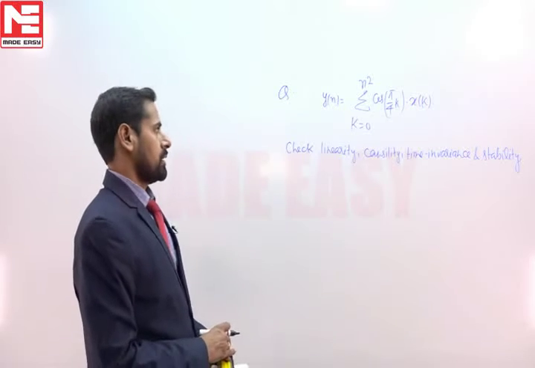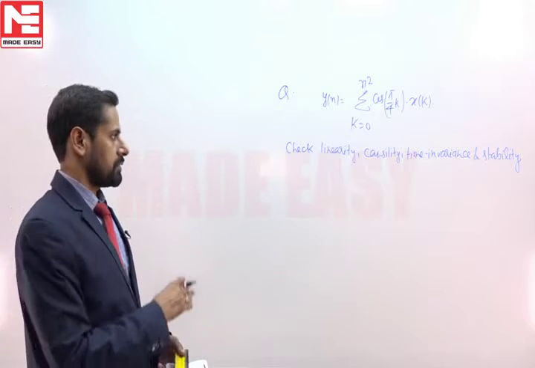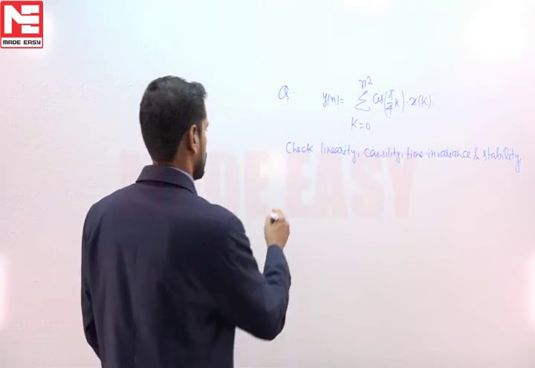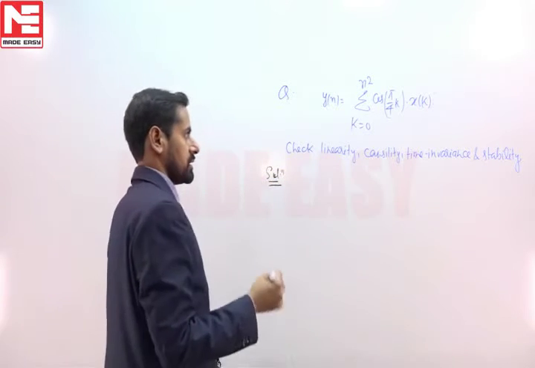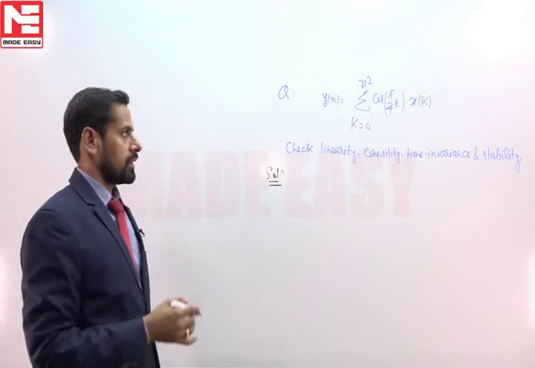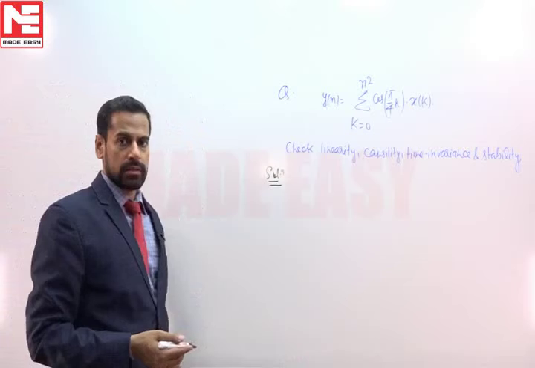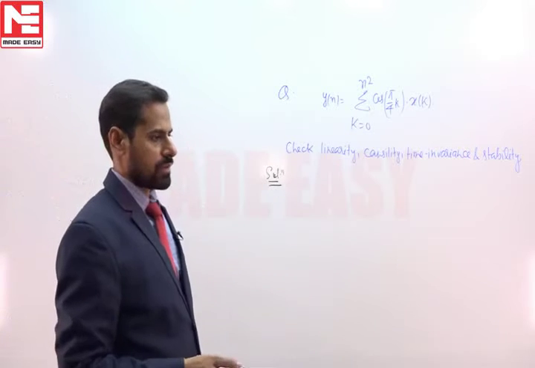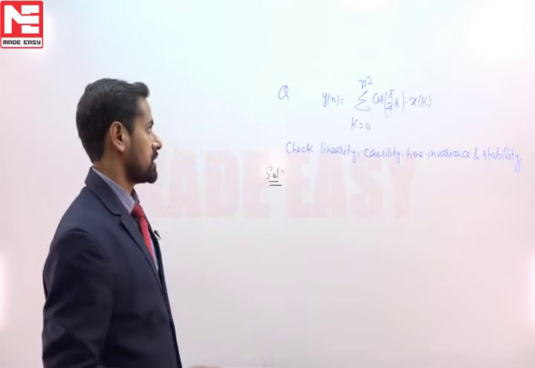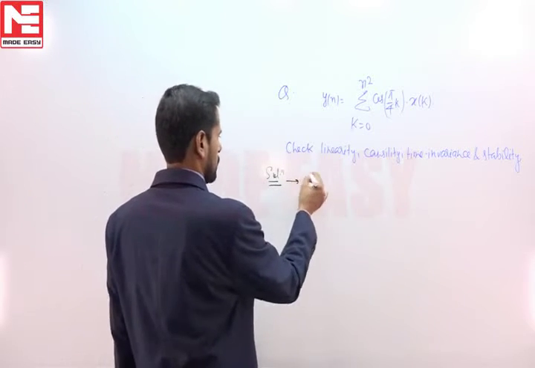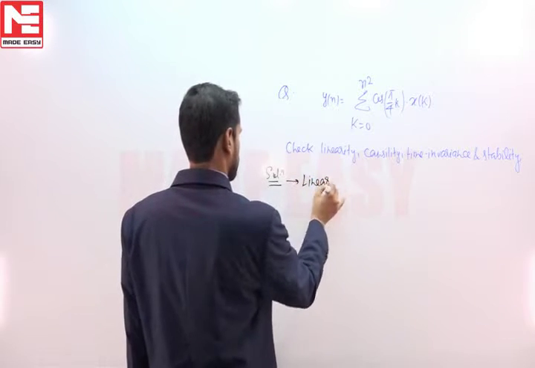In the next question, the input-output relationship of a system is given, and we have to check these properties. Now, if we apply the law of superposition in this relationship, then it will follow the law of additivity and homogeneity. So this system is following the law of superposition, so the given system is linear.